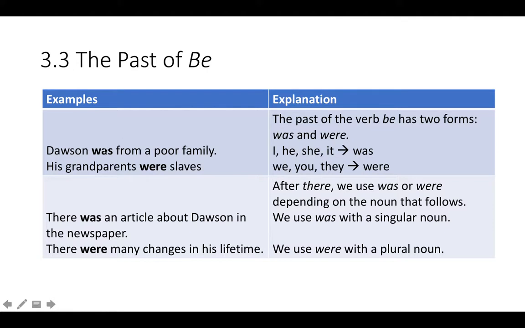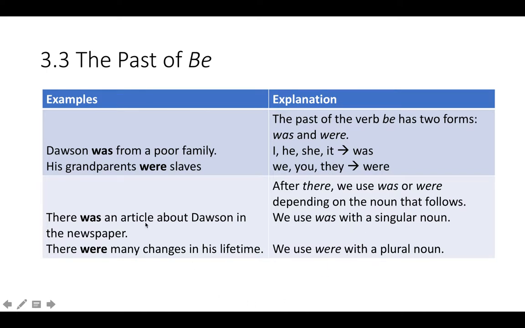So I say Dawson was from a poor family. It's like he was from a poor family. His grandparents were slaves. They were slaves. Then after there, we use was or were, depending on the noun that follows, that's after it. Okay, we use was with a singular noun, and we use were with a plural noun.